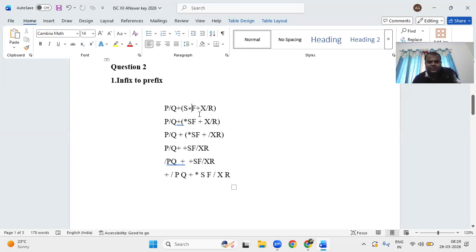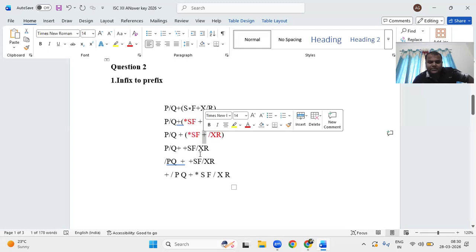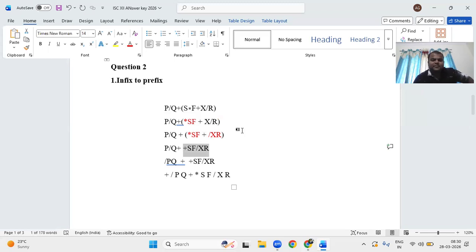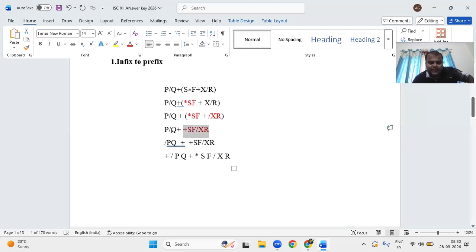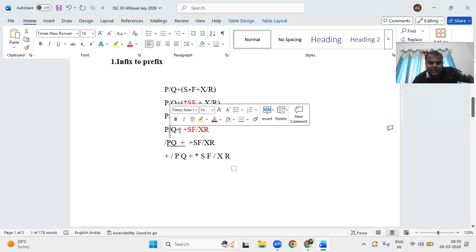Okay, now this one becomes one operand, and this step is over. Next remaining, we have x divided by r. In the next step this becomes one operand, and the slash comes first in prefix. Now we have two operands. What remains is the one operator plus, which should come first. In prefix, plus SF comes. This one becomes one operand. Next we have the division and plus symbol remaining.